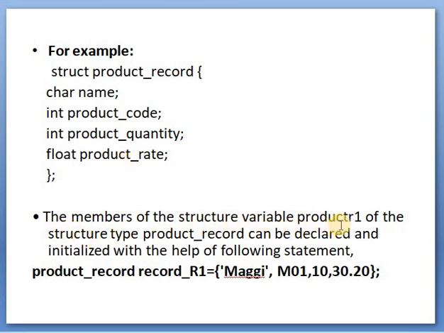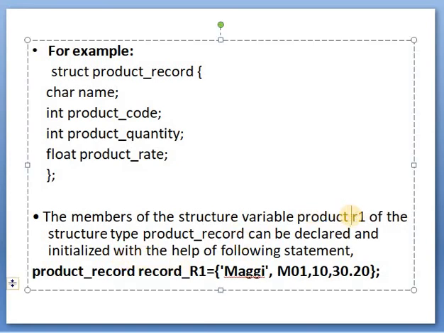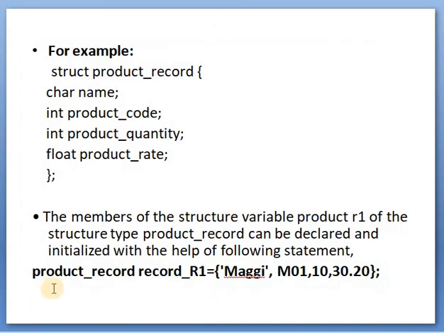The members of the structure variable R1 of the structure type product record can be declared and initialized with the help of the following statement. Product record is the name of the structure, and R1 is a variable of this structure. Record R1 equal to, in brackets, the values Maggie, M01, 10 and 30.20.